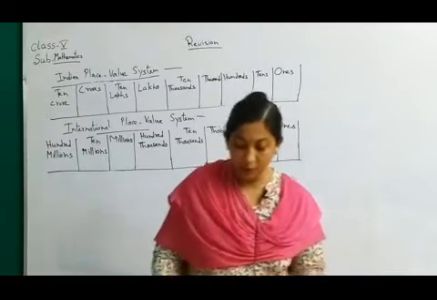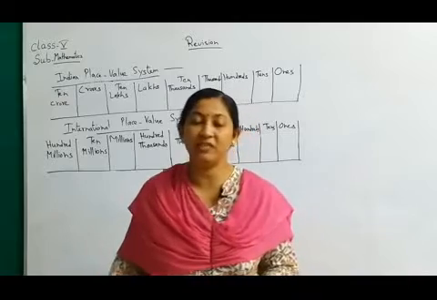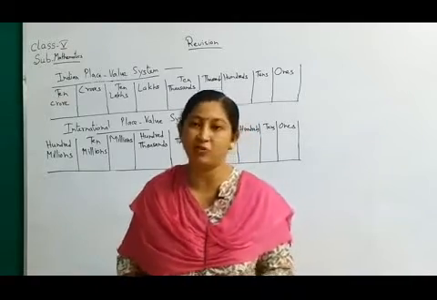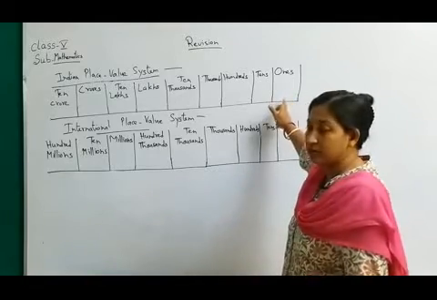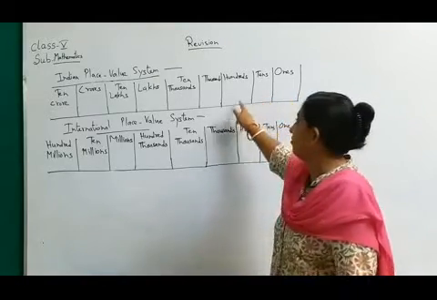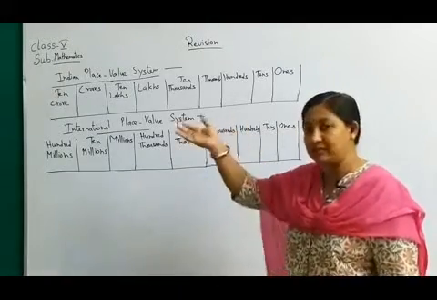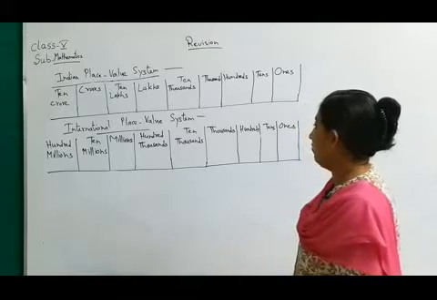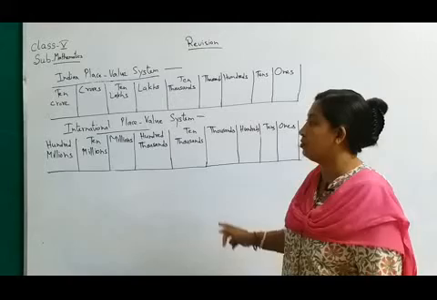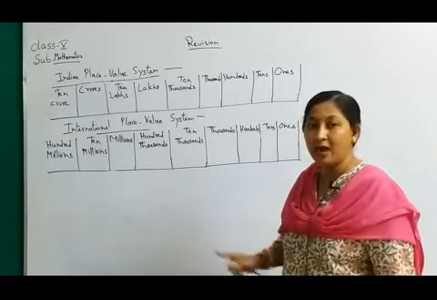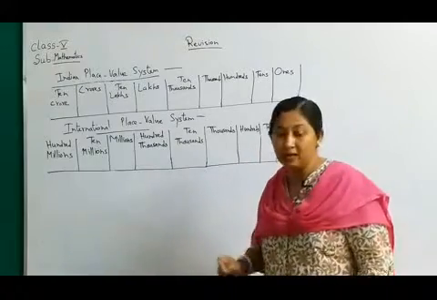Before that I want to revise one more time the international place value chart and the Indian place value chart. The Indian place values start from ones, tens, 100, 1000, 10,000, lakh, 10 lakh, crore, then 10 crore. Whereas the international form is ones, tens, 100, 1000, 10,000, 100,000, million, 10 million and then 100 million. So this is the international and Indian place value chart.